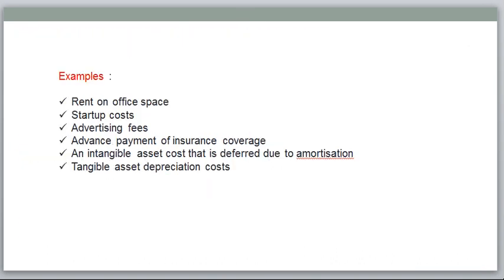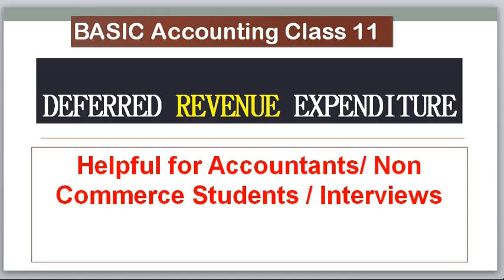Examples of deferred revenue expenditure: rent on office space, startup cost, advertising fee, advance payment of insurance coverage, intangible assets, tangible assets. These are all covered under deferred revenue expenditure. This is also one of the interview questions. If you go to companies like Capgemini, Genpact or Infosys as a fresher, these kinds of companies ask this question many times: what is deferred revenue expenditure?